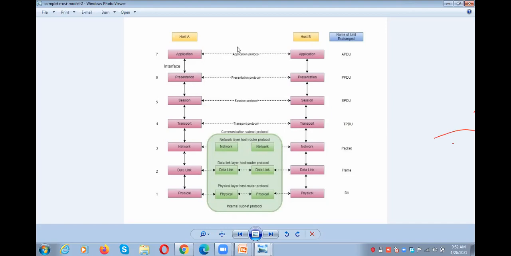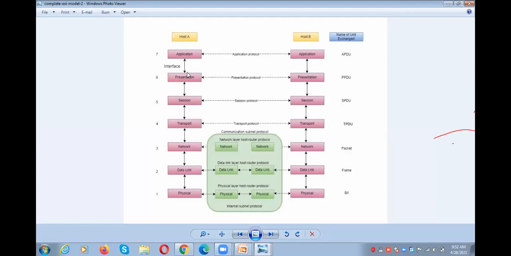Okay, see here the host A, that is user A, is connected at the application layer. At the application layer, just listen carefully. This application layer has some protocols I told you: FTP protocol, SMTP protocol, HTTP protocol, and so on. Here the user connects at the application layer. Okay, and from the application layer to the presentation layer, what happens?